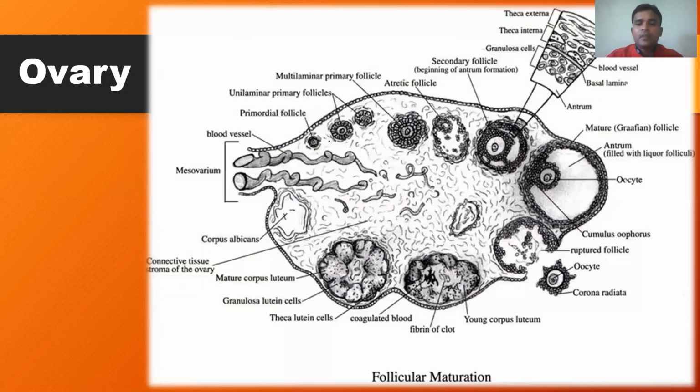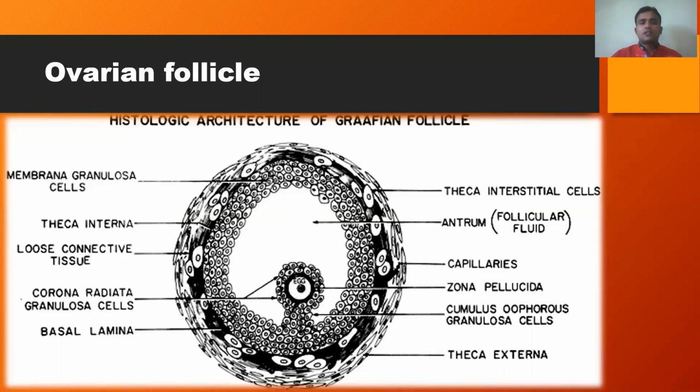Just remember, the eggs are produced within the structural and functional units called the Graafian follicle. This is the structure of a single Graafian follicle, the egg producing structure within the ovary, just like the seminiferous tubules of the testis. The Graafian follicle is externally covered by protective layers called the theca externa, followed by theca interna, followed by the membrana granulosa.